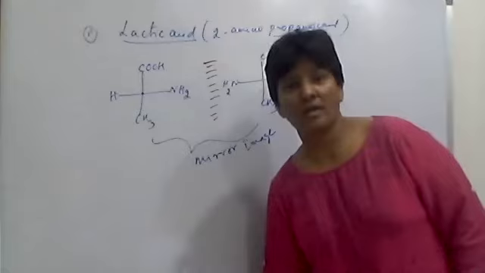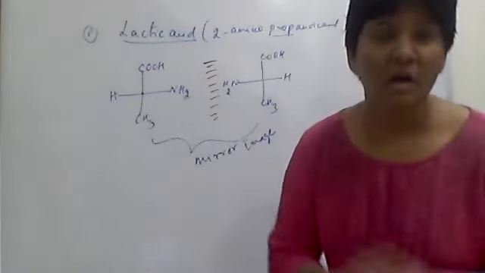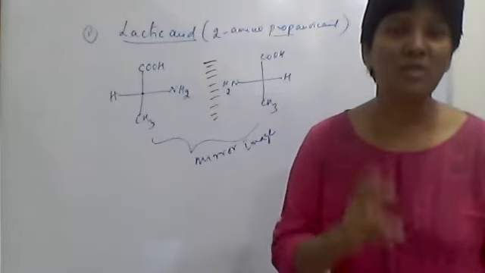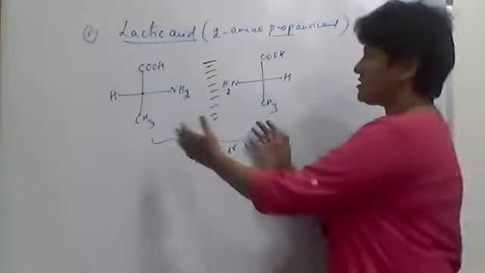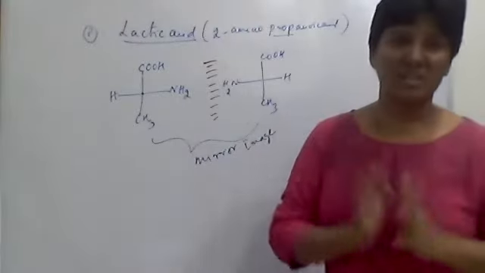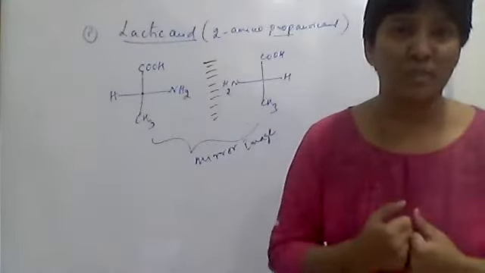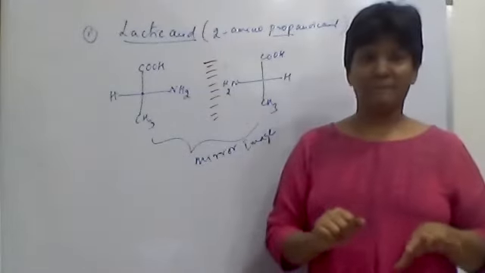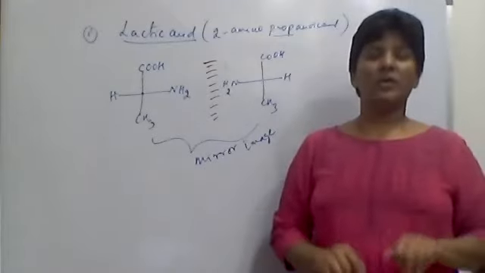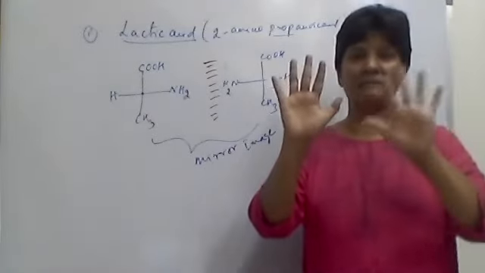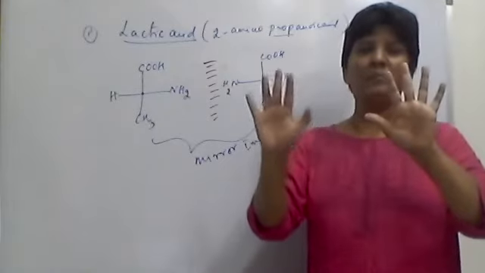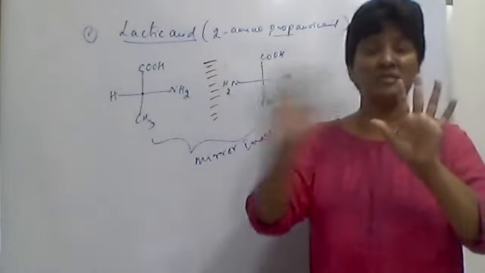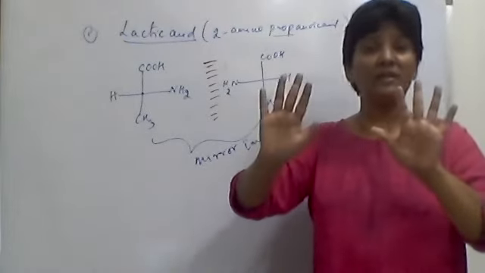What are enantiomers? The optical isomers or stereoisomers which have a non-superimposable mirror image relationship. Now, what is non-superimposable? Impose means putting one thing on another. Here the right hand's image is the left hand. If you impose the right hand on the left hand, one condition: you never change the direction.